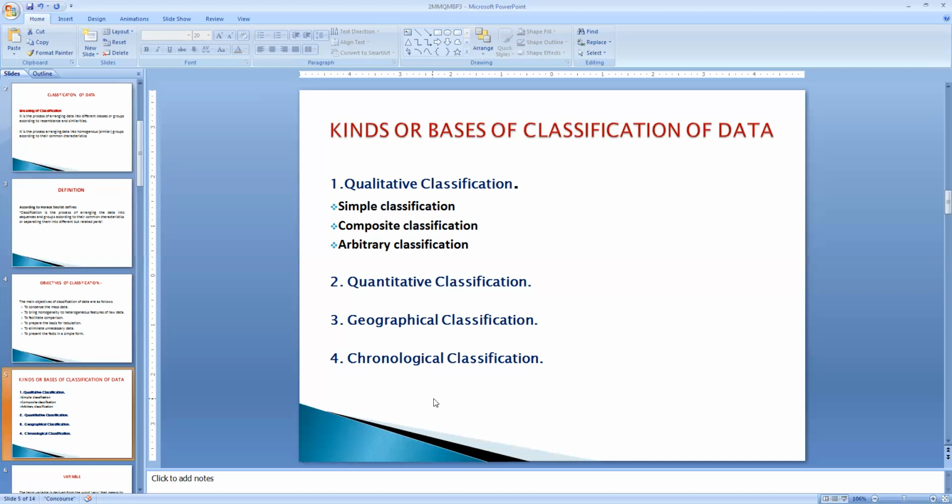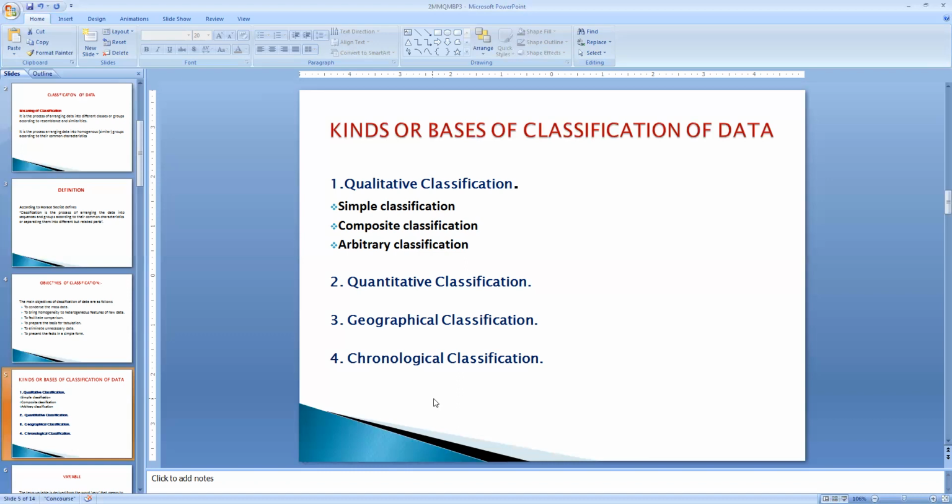And the second classification is called quantitative classification. In this type of classification, the data are classified according to quantities which are capable of quantitative measurement. For example, age, height, weight, prices, production, income, expenditure. All these kinds of attributes can be expressed in quantitative form. Such kind of classification is called quantitative classification.